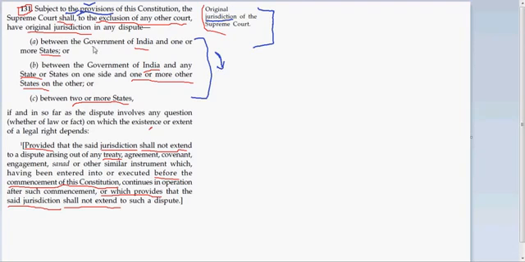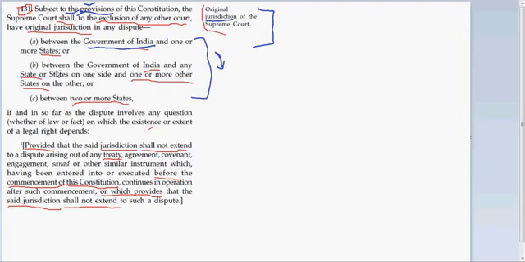A says, between the government of India and one or more states. For example, when you say government of India, that means the central government. Let's say there is a dispute between the central government and the state of Uttar Pradesh. In that case, the Supreme Court alone can give its judgment. No other court can do that. This is the original jurisdiction of the Supreme Court.